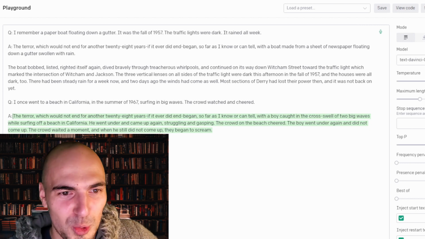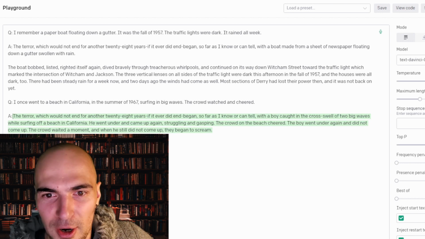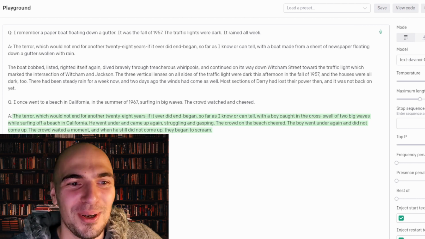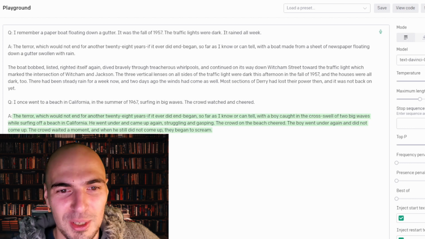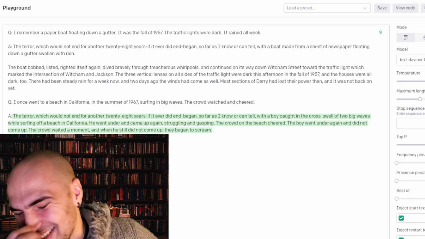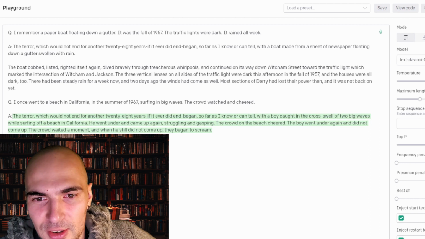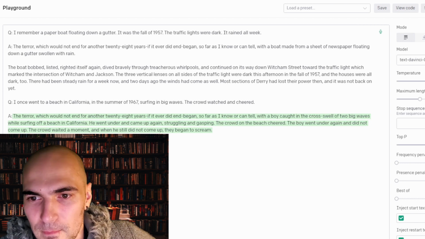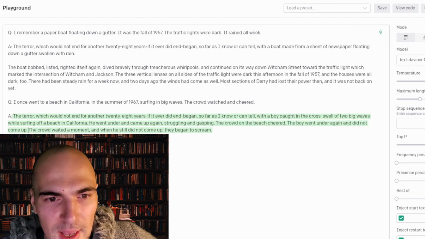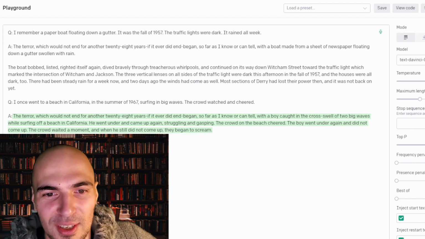The terror, which would not end for another 28 years, if it ever did end, began, so far as I know or can tell, with a boy caught in cross-swell of two big waves while surfing off a beach in California. He went under and came up again, struggling and gasping. The crowd on the beach cheered. The boy went under again and did not come up. The crowd waited a moment, and then he still did not come up. They began to scream.